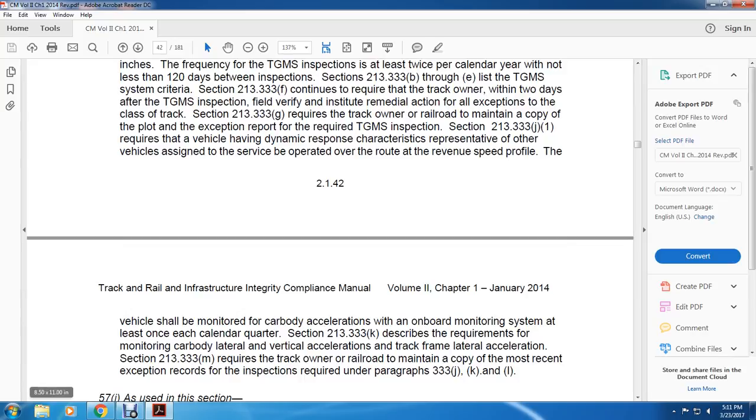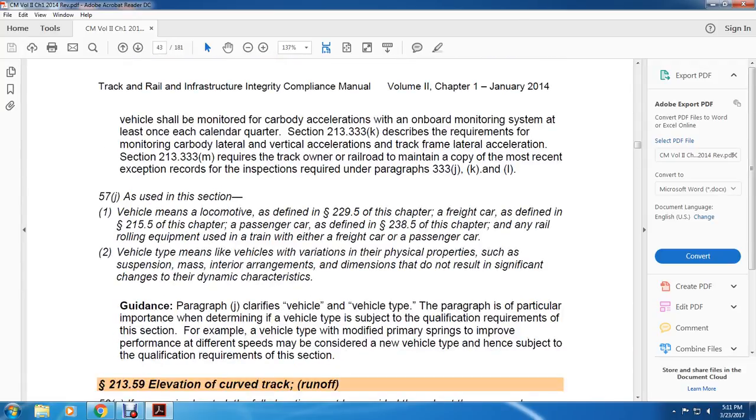The vehicle shall be equipped with car body acceleration onboard and mounting system at least once each calendar quarter. Section 213.333(k) describes the requirements of mounting car body lateral and vertical acceleration and truck frame lateral acceleration. Section 213.333(m) requires the track owner railroad to maintain a copy of the most recent exception and records for the inspection under paragraphs (j), (k), and (l). Alright, 57(j): as used in this section, vehicle means the locomotive